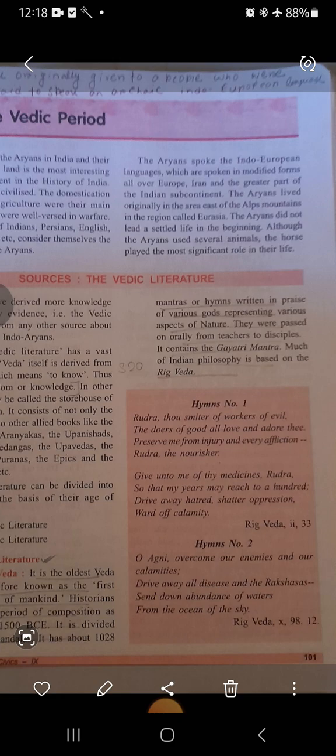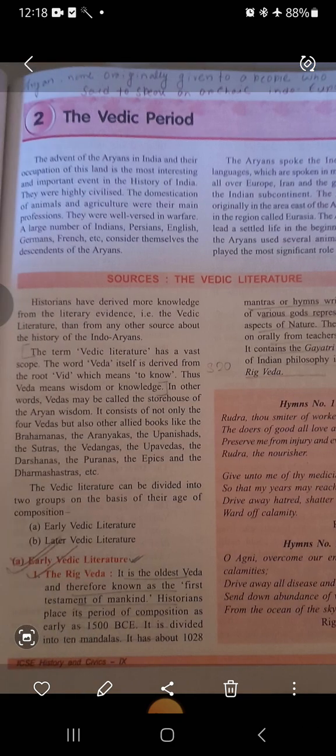We find in the Rig Veda 1028 mantras or hymns, which were written in praise of various gods representing various aspects of nature. It contains the Gayatri mantra. Much of Indian philosophy is based on the Rig Veda, so it is the most important of all the Vedas.